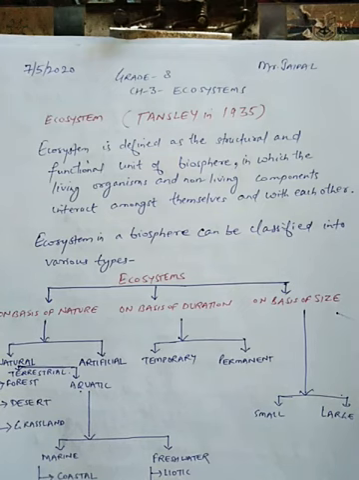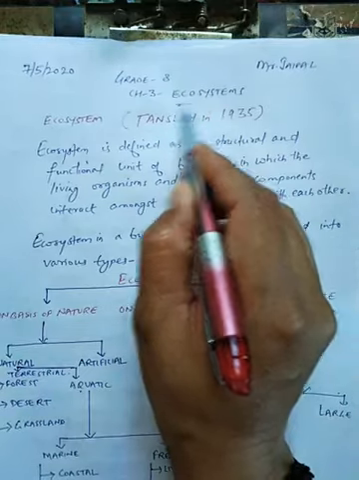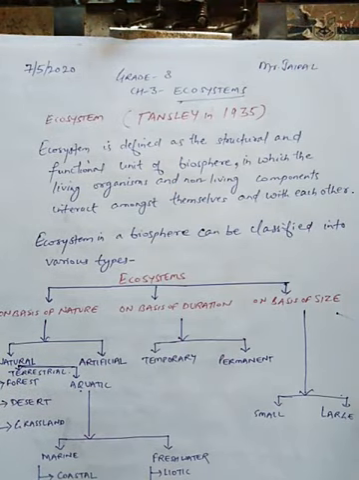Today we will discuss chapter 3, that is ecosystem, of class 8th. Students, in this chapter we are going to discuss about ecosystem, how ecosystem is classified in the biosphere, and we are going to discuss components of ecosystem, food chain, food web, interdependence of biotic and abiotic components, and also we will discuss some of the impact of human activities on the environment.